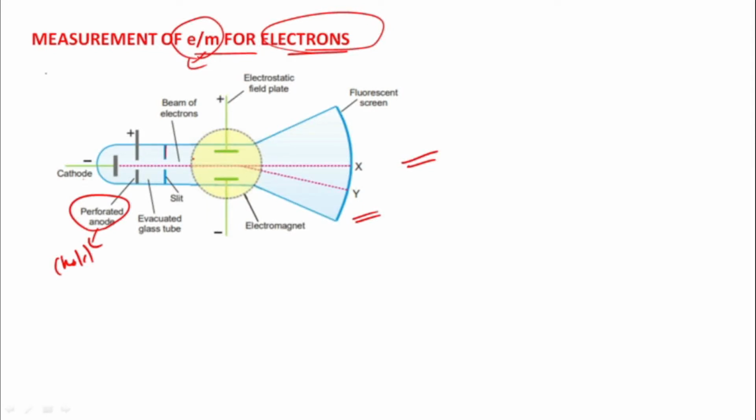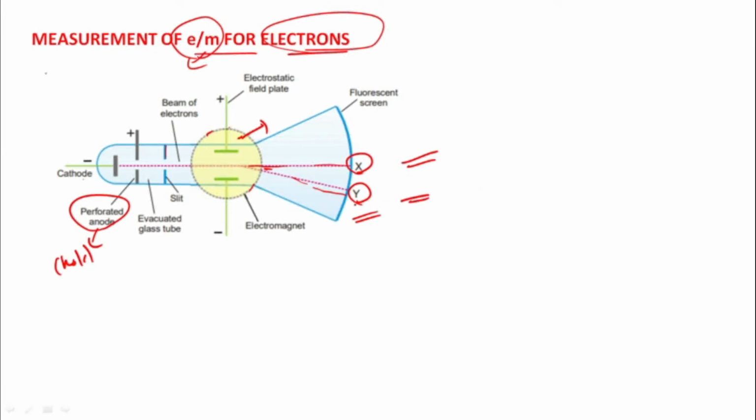They are moving in a circular path, and the electrons are deflected in a circular path. We get a spot on the fluorescent screen at X. Now, as they move in a circular path, the spot is shifted to Y. The radius of the circular path can be obtained from the dimensions of the apparatus.